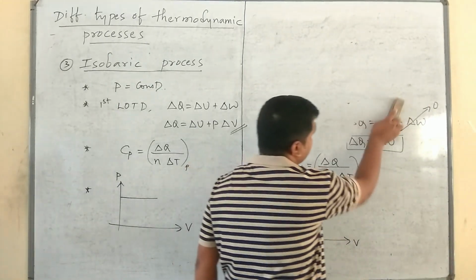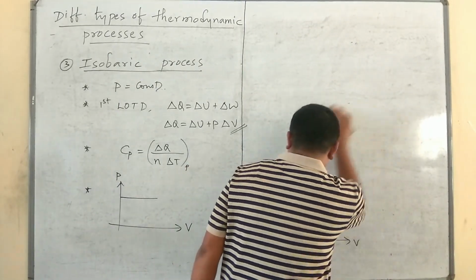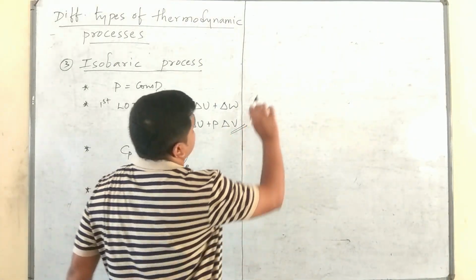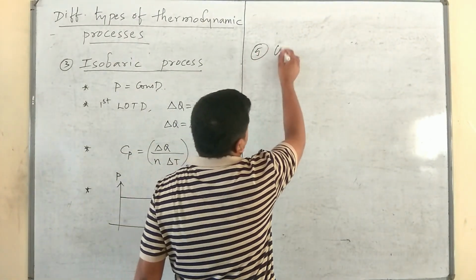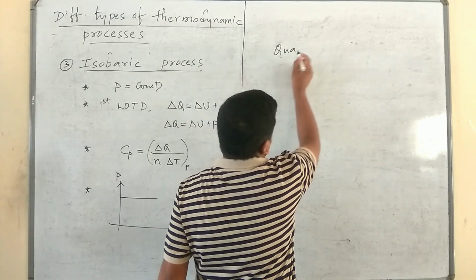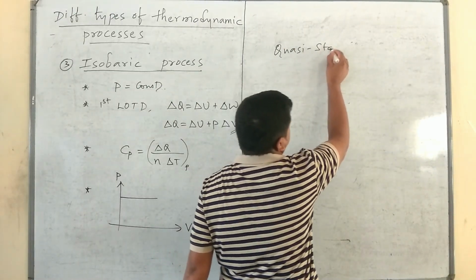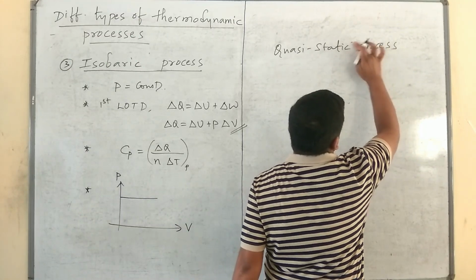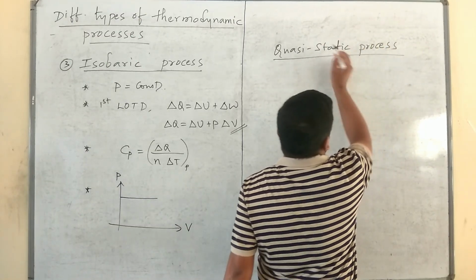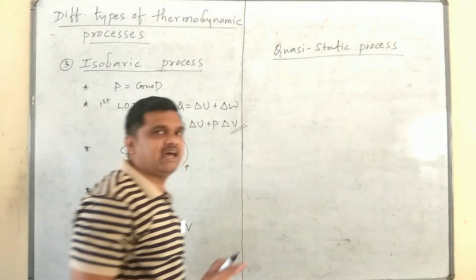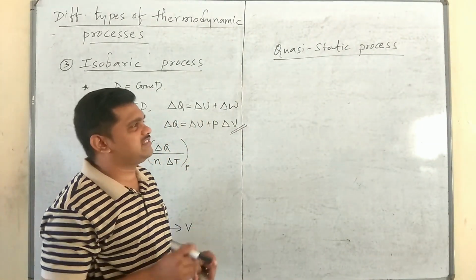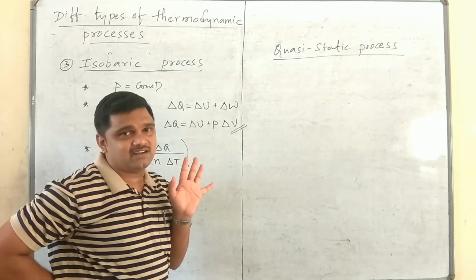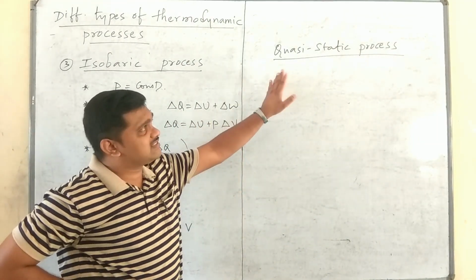After knowing all these basic processes, one more process is there, the quasi-static process. Here the word static represents rest, but actually quasi-static means an infinitesimally slow process. What is a quasi-static process?